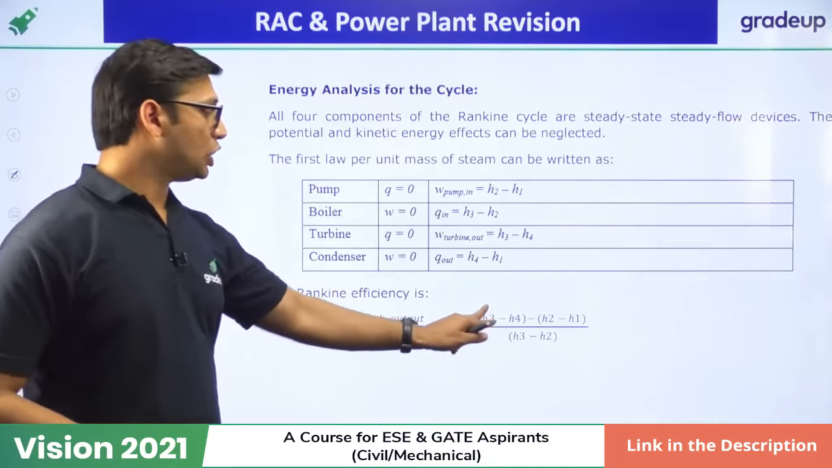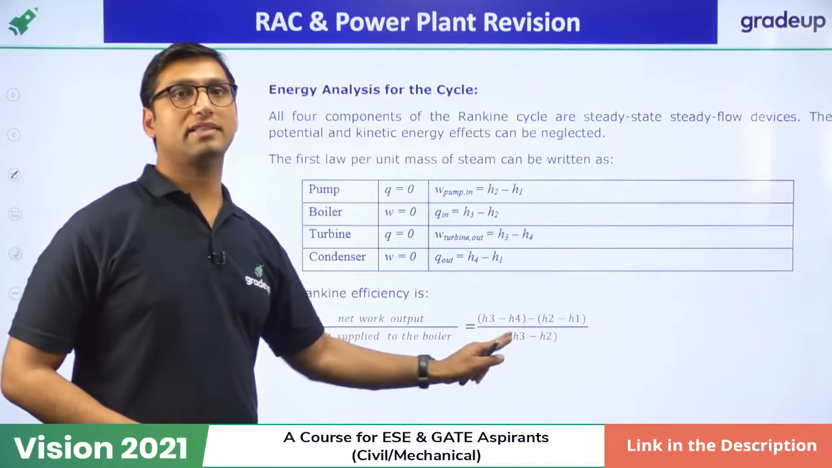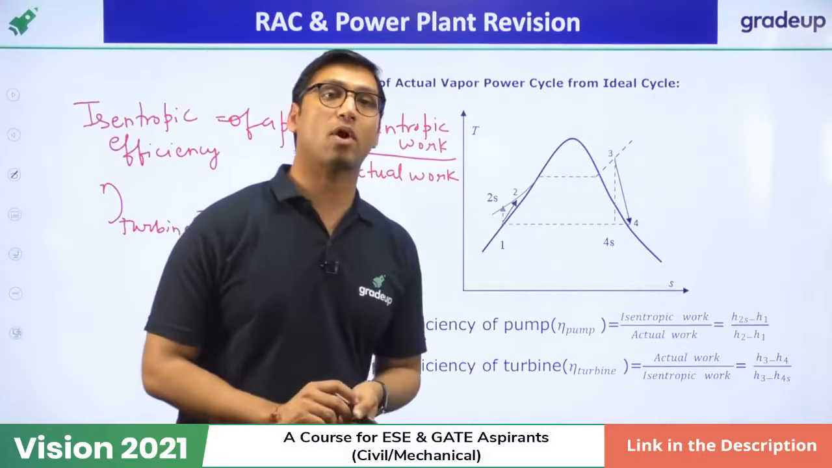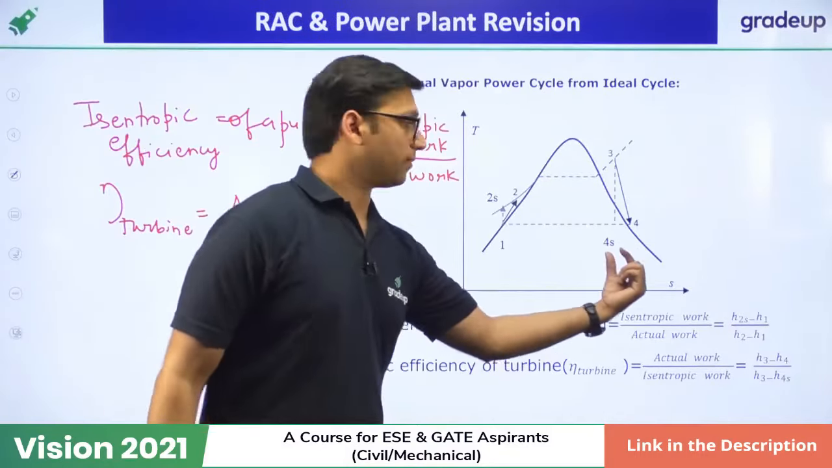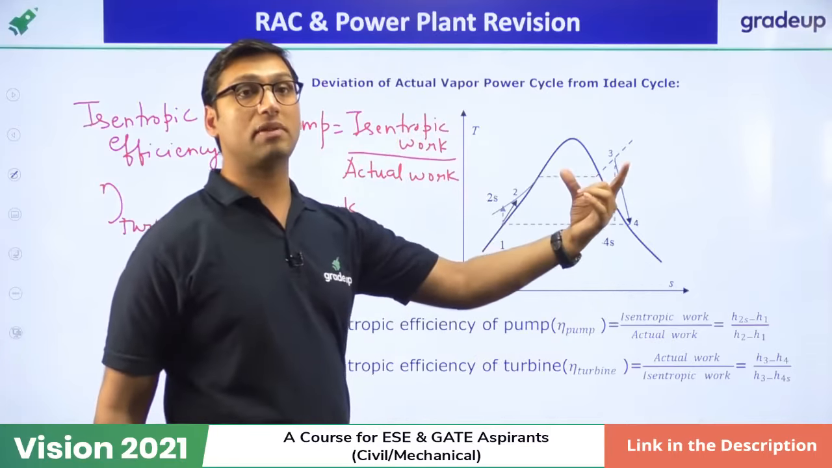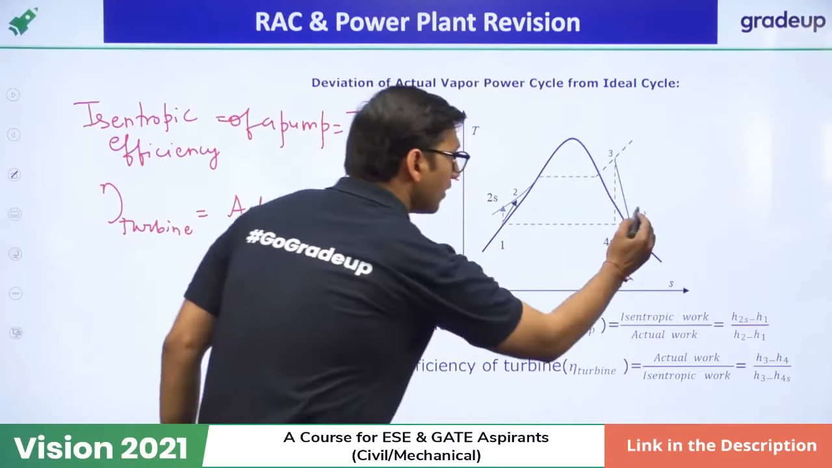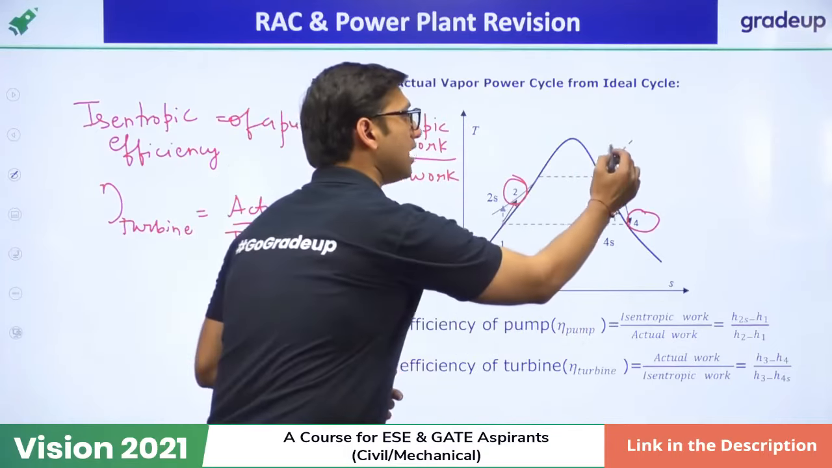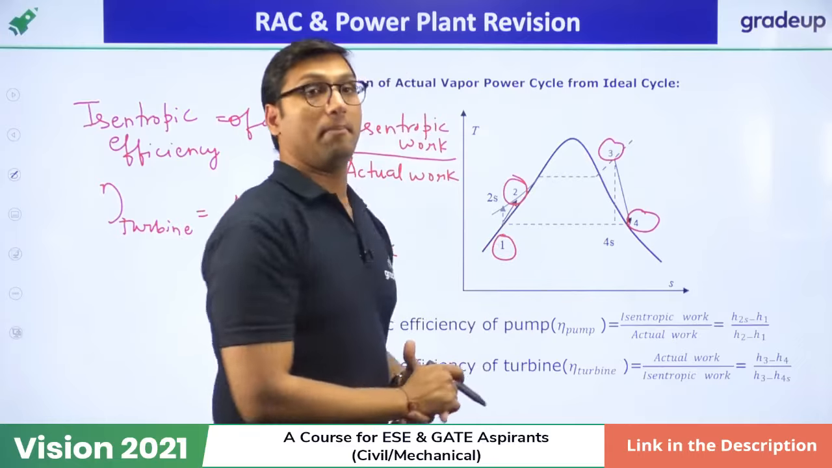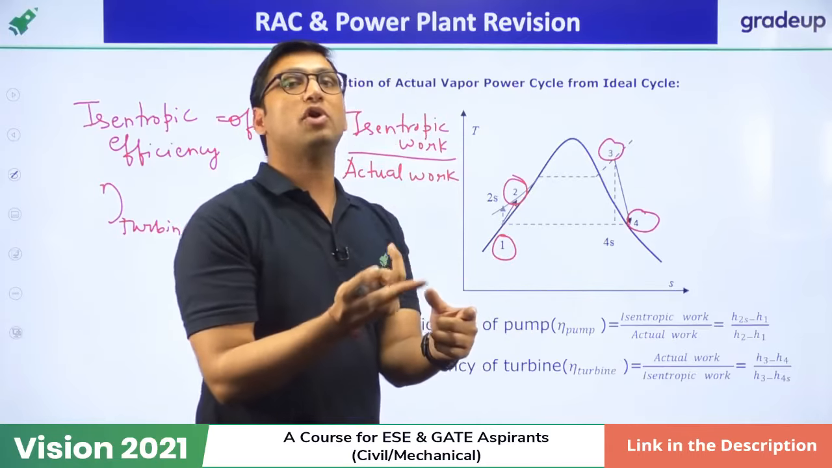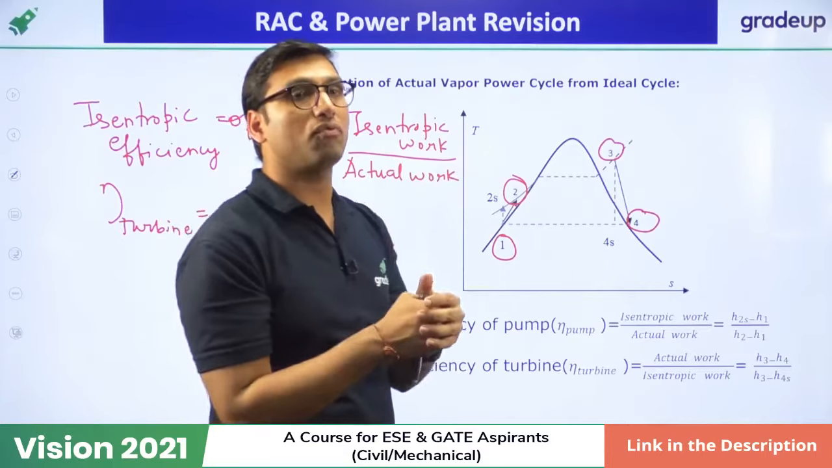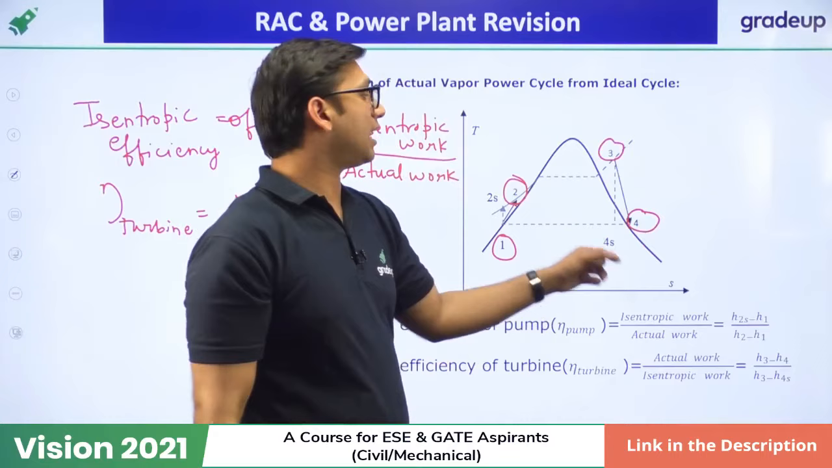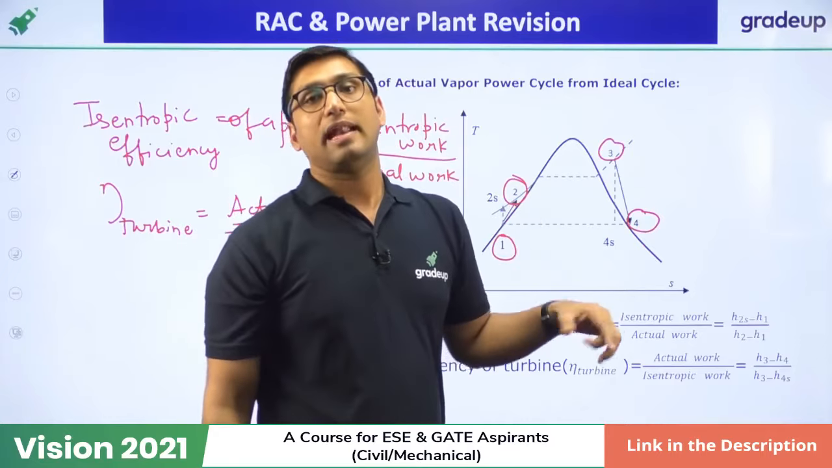In that case, you cannot use these enthalpy values. You have to find the enthalpy of the actual process. This is isentropic. But for actual, if isentropic efficiency is given to you, you have to find H4 and H2. H1 and H3 are going to remain the same. You have to find the actual enthalpy at the exit of the turbine and the actual enthalpy at the exit of the pump. And how can you find that?